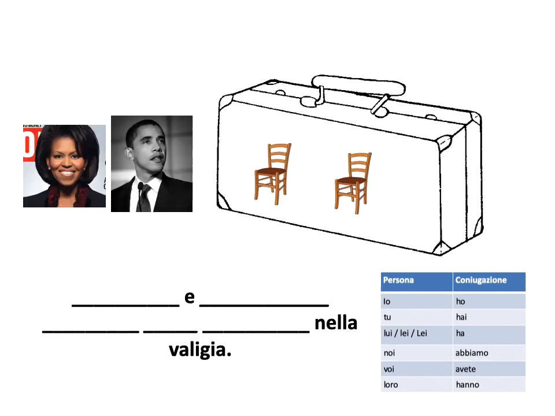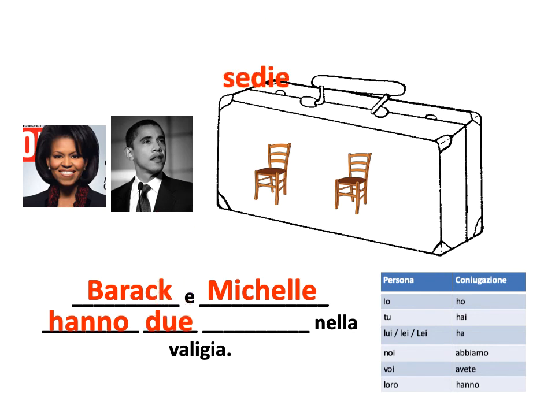But let's give this an actual subject. Let's talk about Barack and Michelle again, and now they have chairs in their suitcase, right? So what form of the verb do I use for Barack and Michelle? The loro form, right, is they. Barack and Michelle hanno, right? And these are chairs, so it's sedia, right? But it's two, so it's due. And what's the plural for sedia? Sedie. Barack and Michelle hanno due sedie nella valigia.